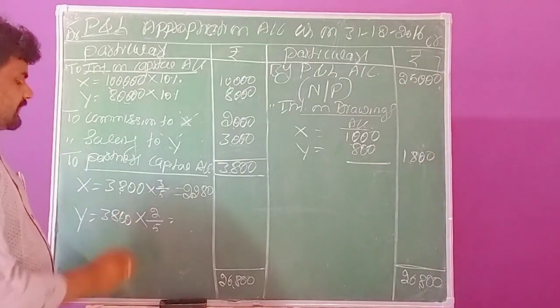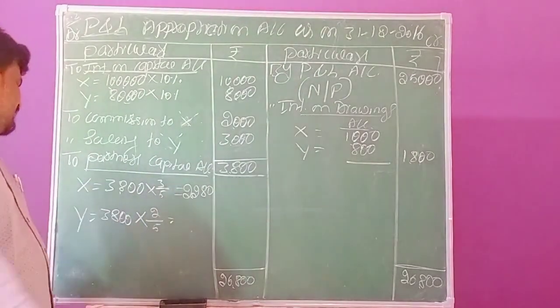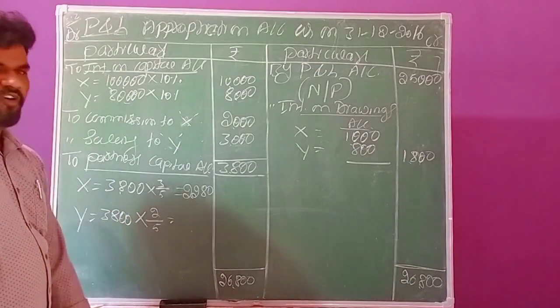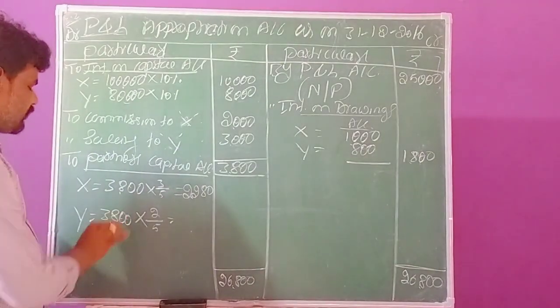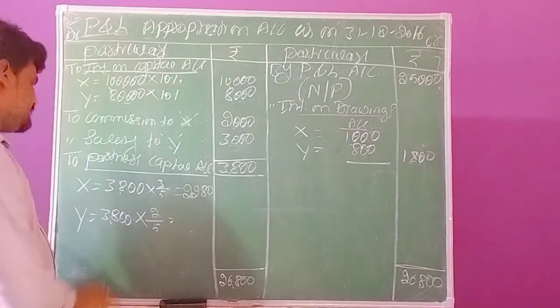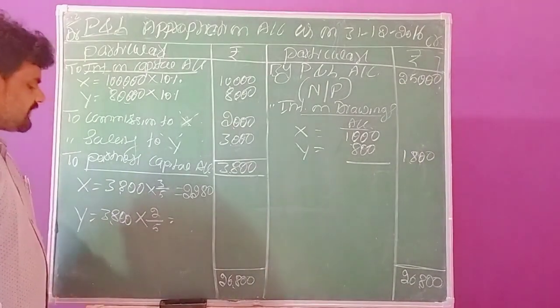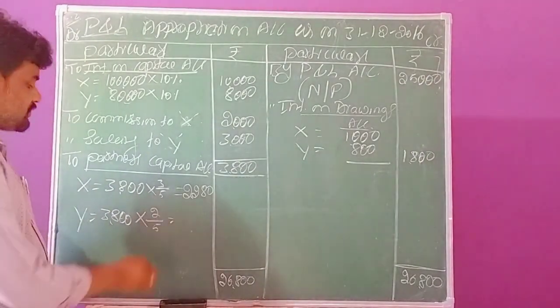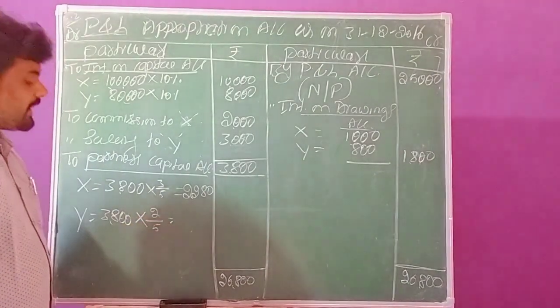And in the same way, now you have to calculate the next partner's share of profit. So here the total profit is 3,800 into their ratio. The agreed ratio is 2/5.